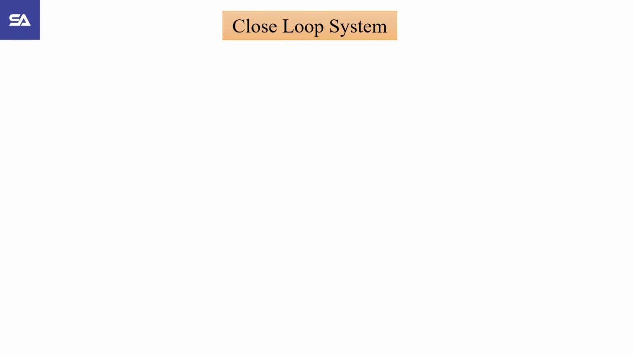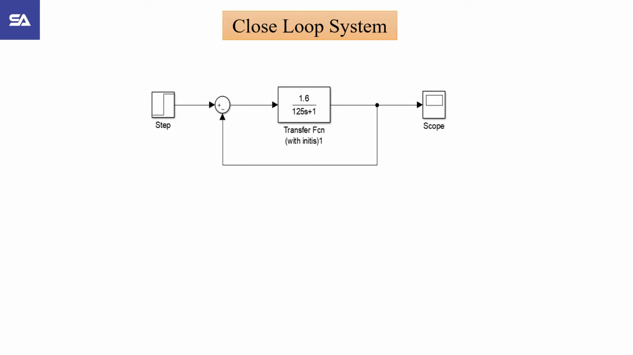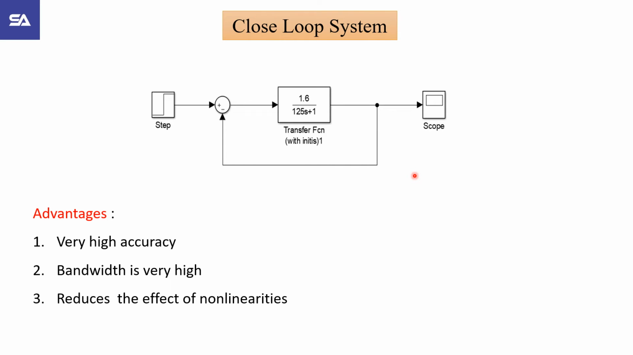Next is a closed loop system. What is a closed loop system? The input depends on output. It's called closed loop system. There are two paths in closed loop system. One is forward path and second is feedback path. Feedback path is also called a unity feedback, that is H is equal to 1.